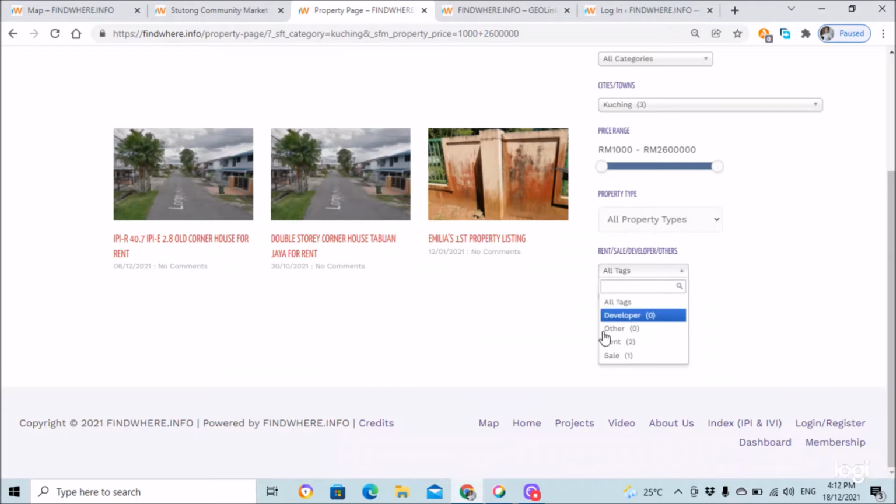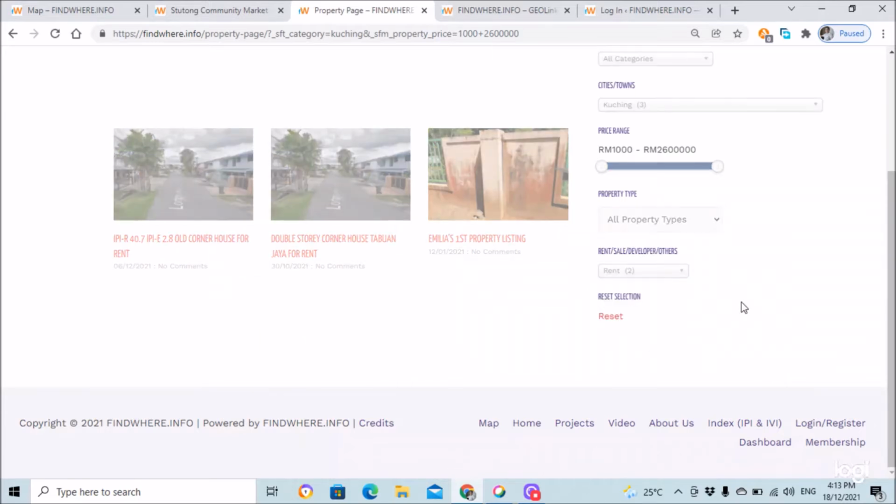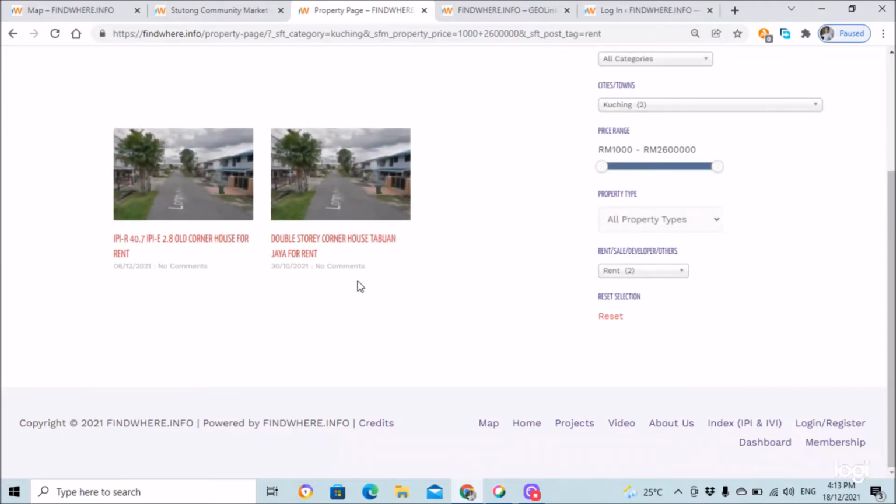Similarly, we have also for rent and for sale. In this case, the selected area is Kuching. There are 3 properties, 1 for sale, 2 for rent. So now I sub-select it as for rent only. Then the selection will come out with the 2 which are actually for rent. And this way you can start filtering out those you are not interested in.